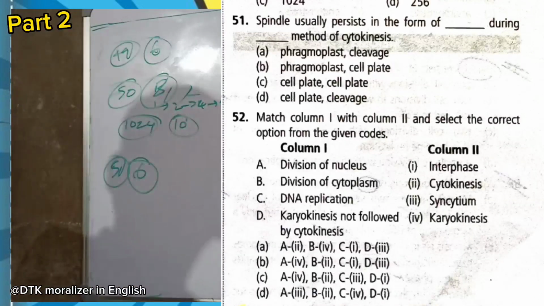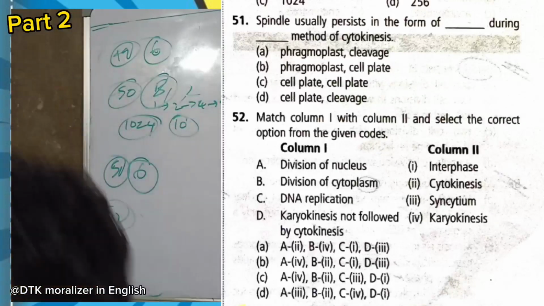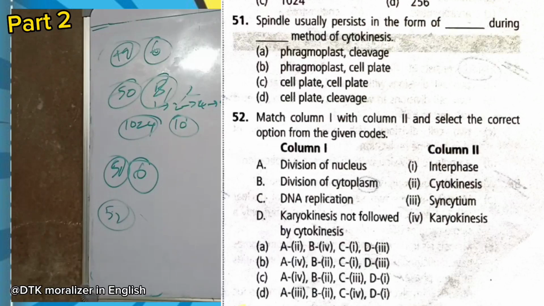We can say karyokinesis not followed by cytokinesis, multinucleate condition happens. It is called syncytium. For 52 question, division of nucleus A4, D3. Option B is the right answer.